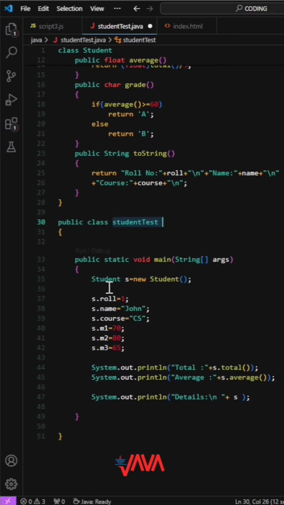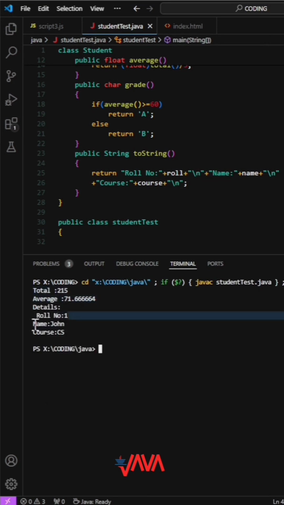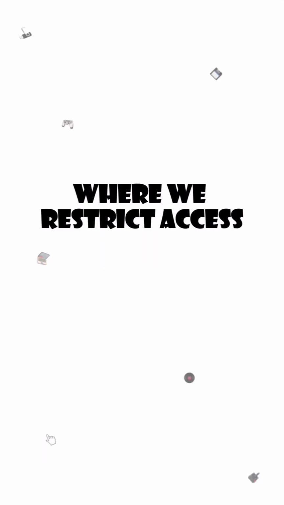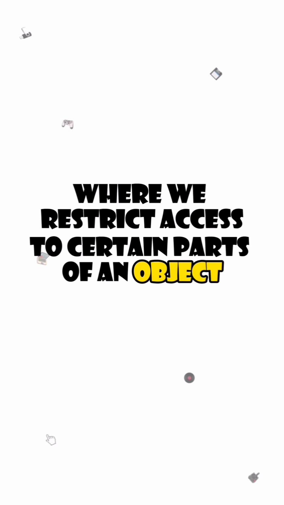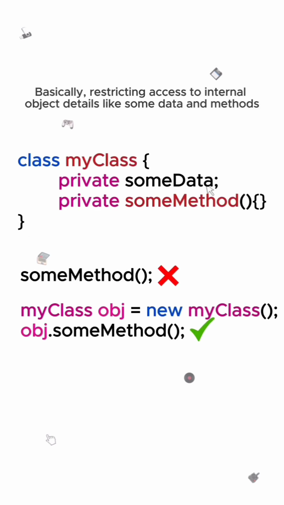In the student test class, we create a student object. We set the roll number, name, course, and marks. Finally, we print the total, average, and details of the student. Data hiding is a principle of object-oriented programming where we restrict access to certain parts of an object to keep data safe and secure. Basically, restricting access to internal object details like some data and methods.